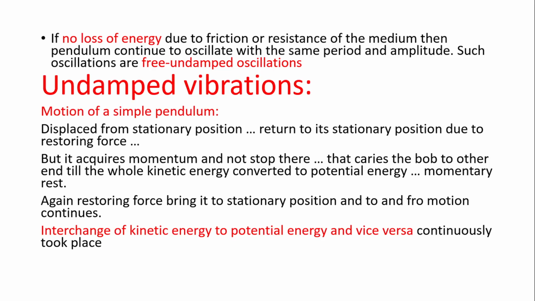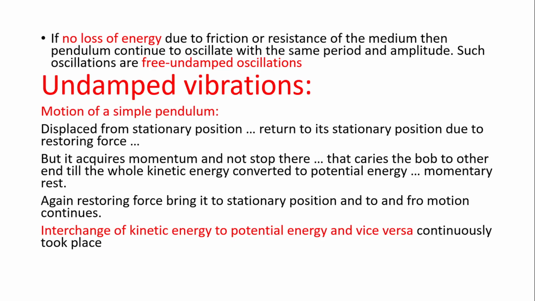The same example is explained here by the graphics. This is the stationary position of the simple pendulum, and when it is displaced from the stationary position and released, it will move to its stationary position due to the restoring force.